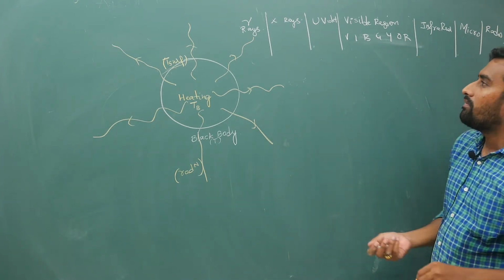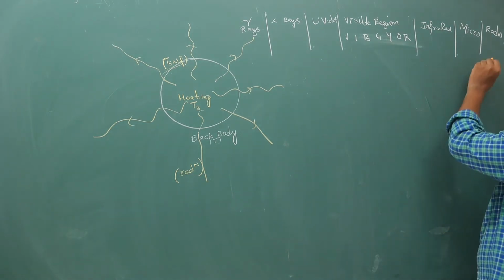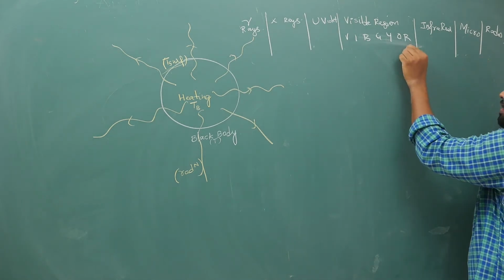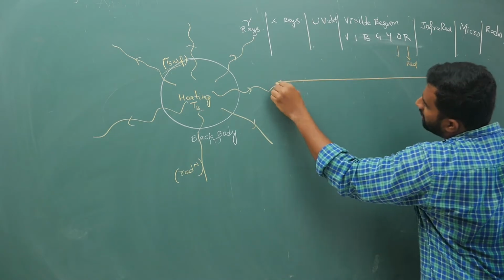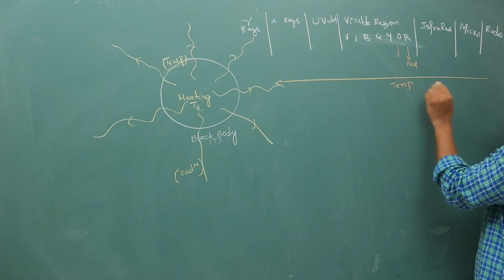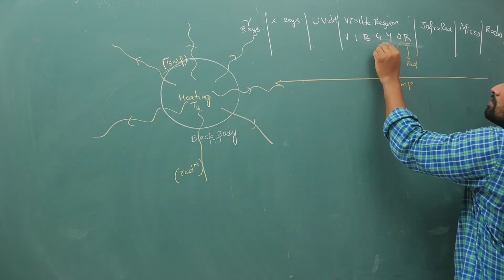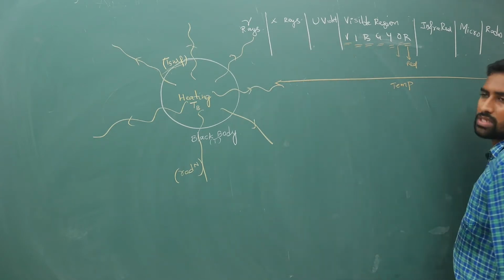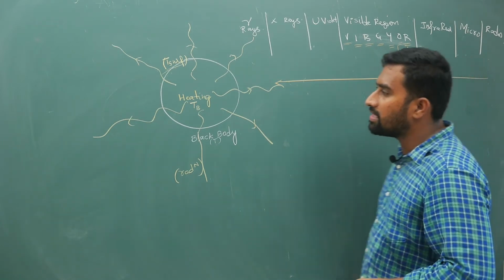Now when the temperature is low, it will first start emitting radio waves, microwaves, infrared rays, then followed by red color, then orange. So as you keep increasing the temperature, first it will show red color, next orange, next yellow, next green, then blue, then indigo, then violet, then you will not be able to see. Most of the bodies will emit IR radiation only.